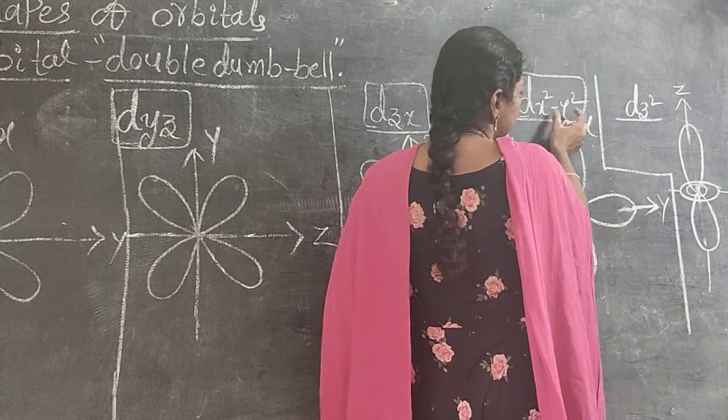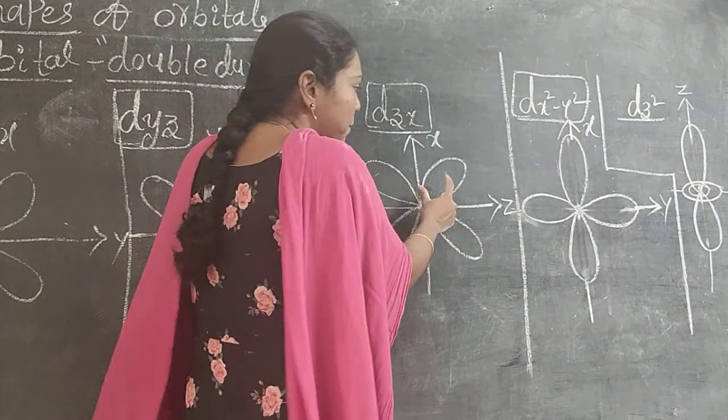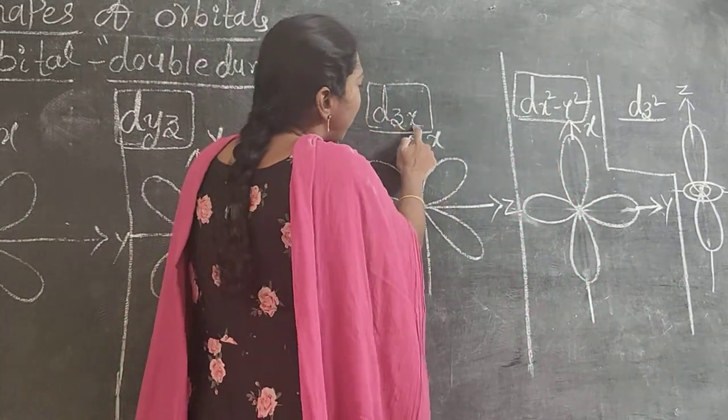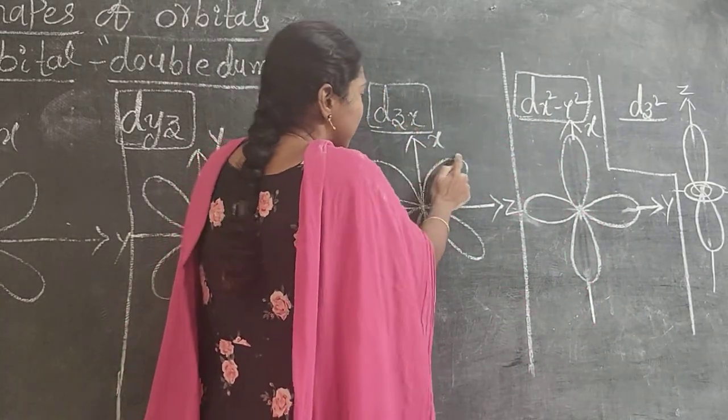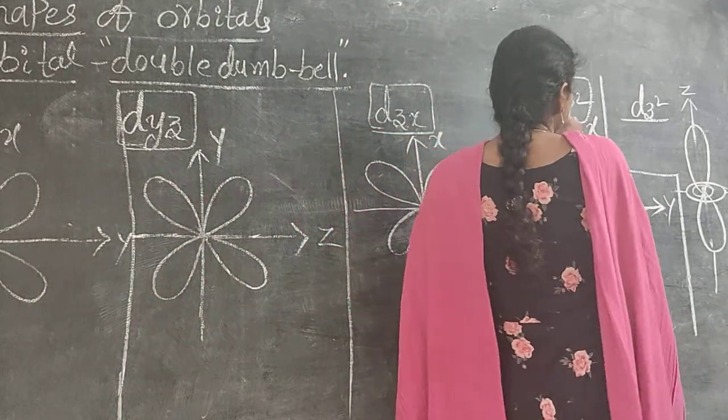That is x square and y square. X and y are along the axis only. Actually, before x square and y square, only one axis is there. That's why we can draw the sides of the axis. So this is dx square y square.